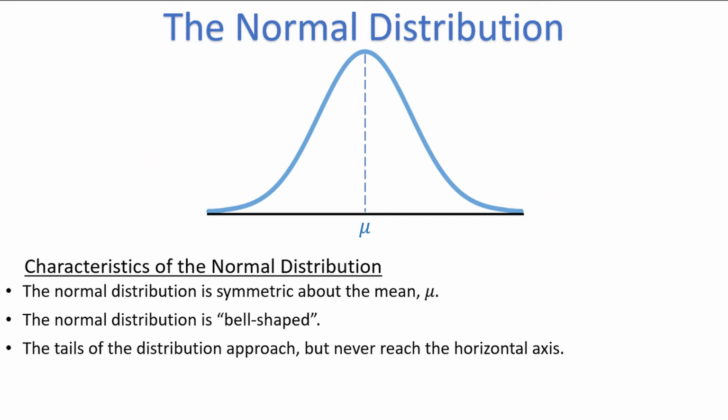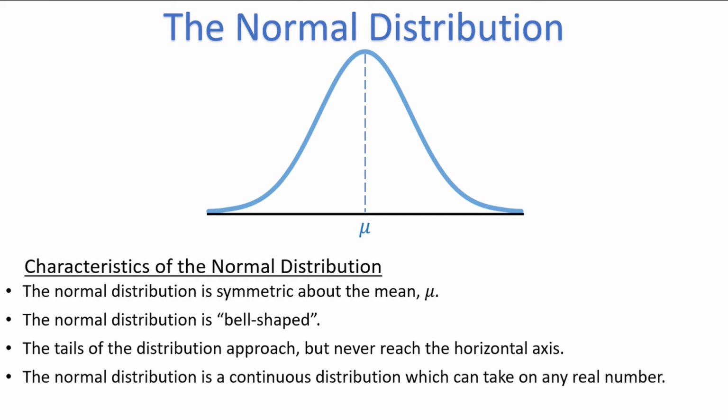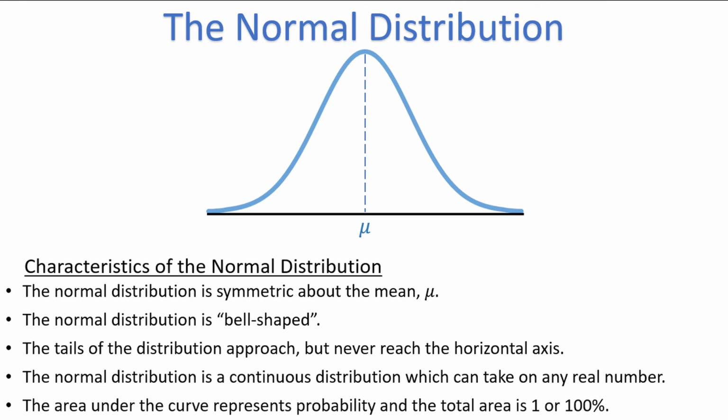I should also note that the normal distribution is a continuous distribution, meaning we aren't restricted to any particular values, such as the whole numbers. Literally any real number is possible for a normal distribution. As with any continuous probability distribution, the area underneath the curve represents probability, and the total area is 1, or 100%.